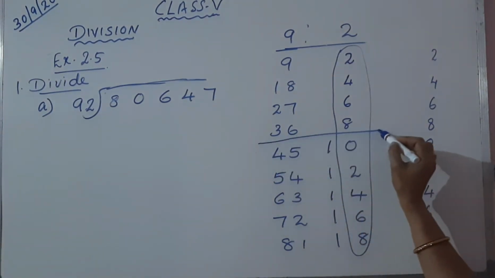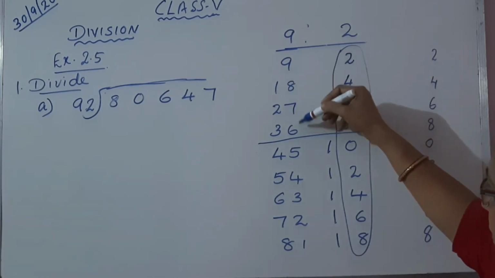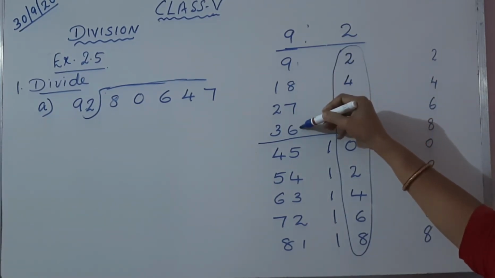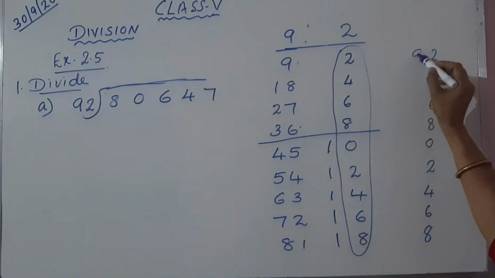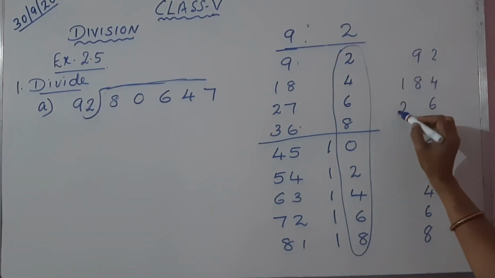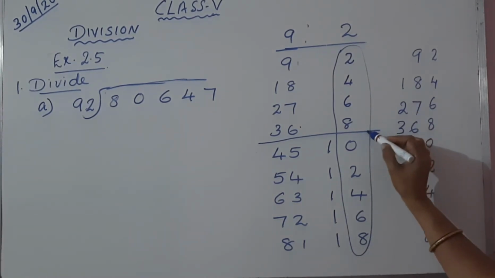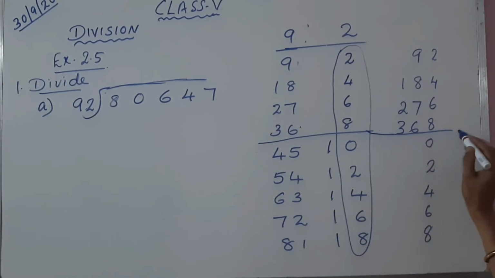Here there is no digit in this number, so we can write the digits of our 9 table, whatever we have written here, as they are. So 92, 184, 276 and 368. Up to here we can stop.